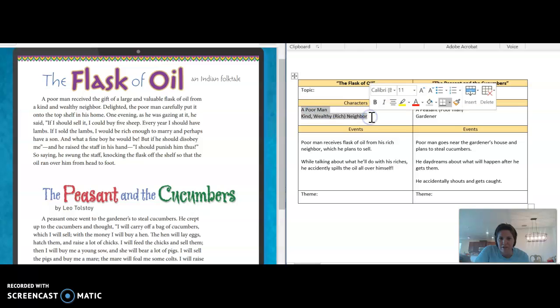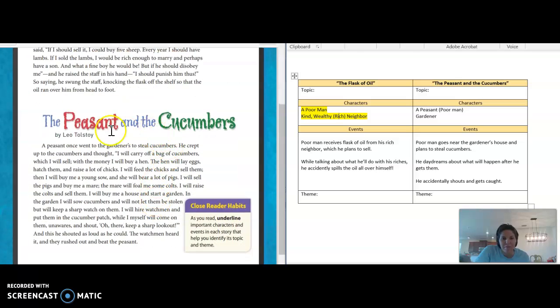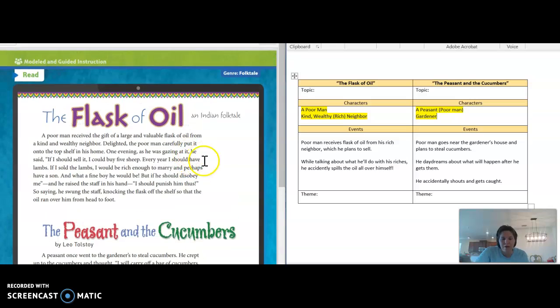You can see those noted here on the graphic organizer. And then what happened in this story? Well, before we even jump to that, let's look at the next one. The Peasant and the Cucumbers. Again, you had this poor man, the peasant. And then you have the gardener. And the gardener must have some money because he's got these cucumbers, which apparently were of value to the peasant. So we know there's even a similarity in the characters.